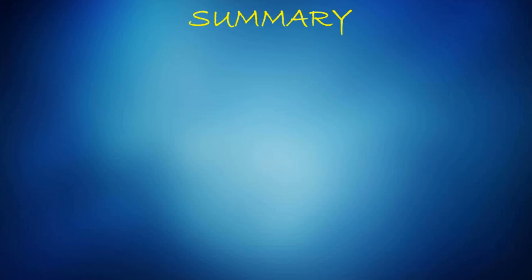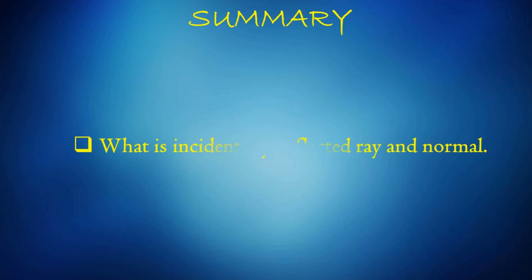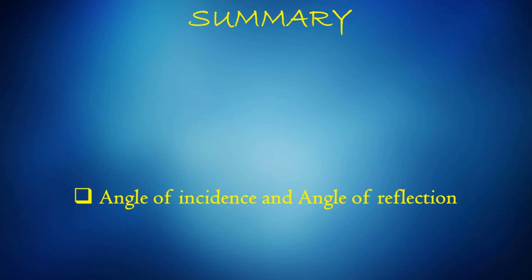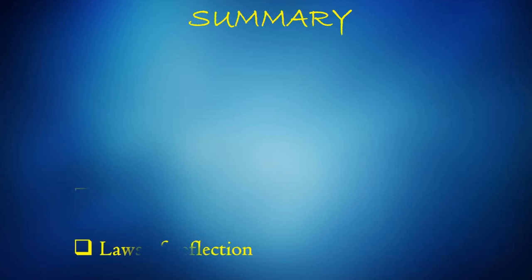Now we will see a quick summary. First we saw what is reflection of light, what are the terminologies, and we saw what is incident ray, reflected ray and normal. Then we saw the angle of incidence formed between the incident ray and the normal, the angle of reflection formed between the reflected ray and the normal, and finally we saw the two laws of reflection, wherein the first law stated the incident ray, the reflected ray and the normal all lie in the same plane, and the second law stated the angle of incidence equals the angle of reflection.